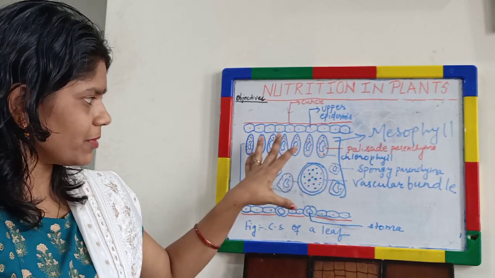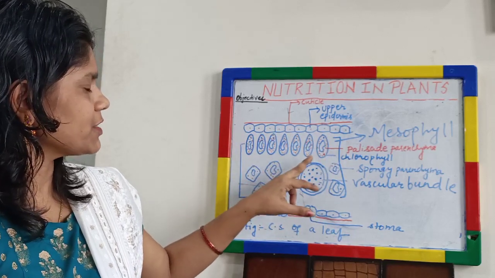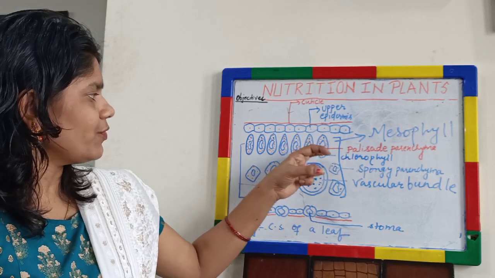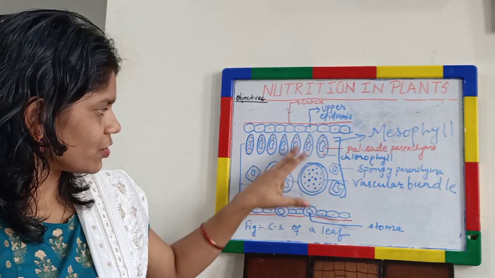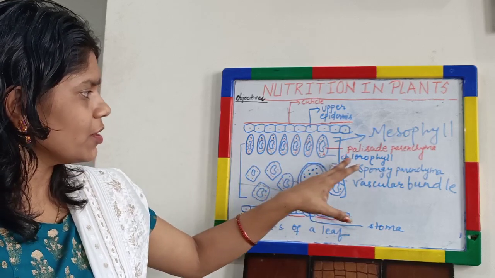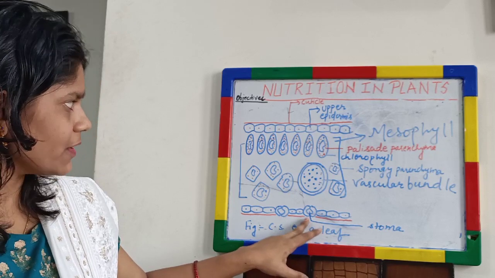If you do not remember the diagram of the cross section of a leaf, you must still remember that chlorophyll is present between the upper and lower layers of epidermis, and it helps in photosynthesis. You may see there are some pores on the lower surface of the leaf.